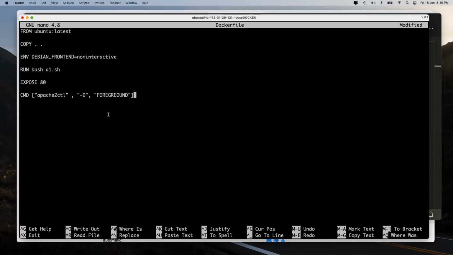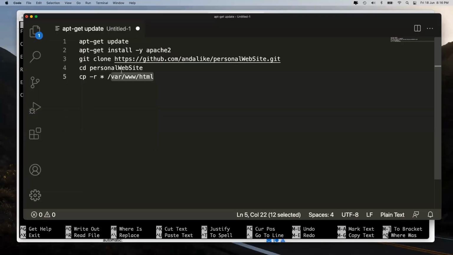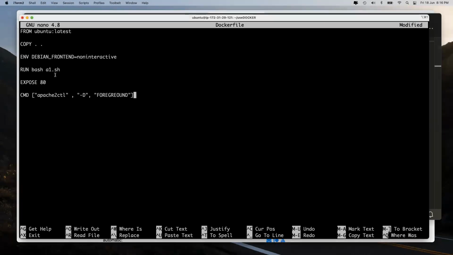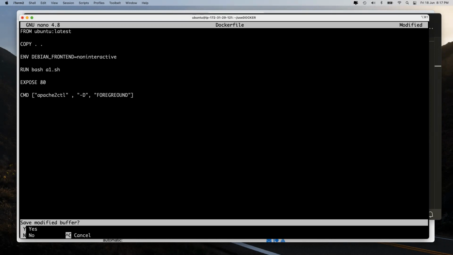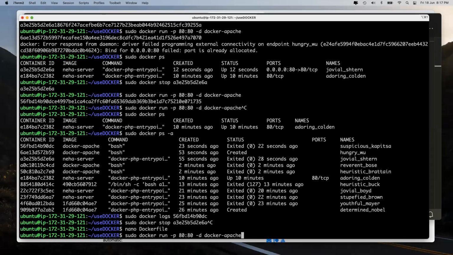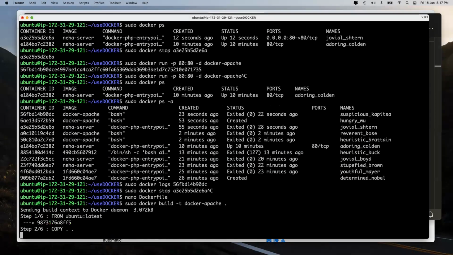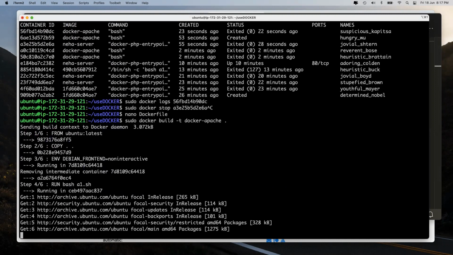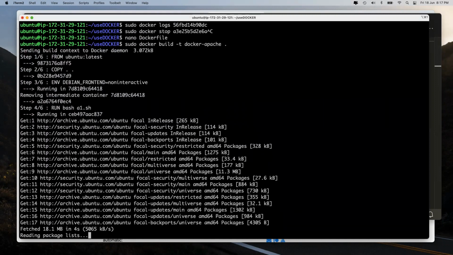Bash a1.sh, which means update, install Apache, clone this, cd, copy everything. Once this is done, expose port number 80, and then don't exit. Wait over there. With what command? Foreground. Now, finally, let's go and do a build again. I think there is a spelling mistake. Okay, chalo. If it is foreground there, fine. If it is there, we will see. I want to believe that I haven't done it. Let's see.